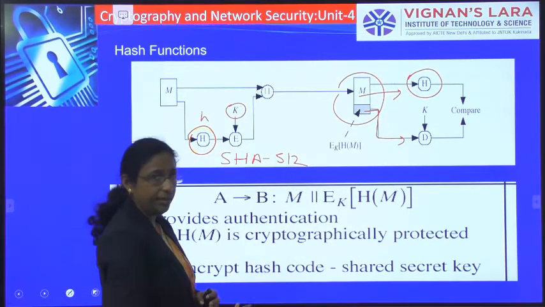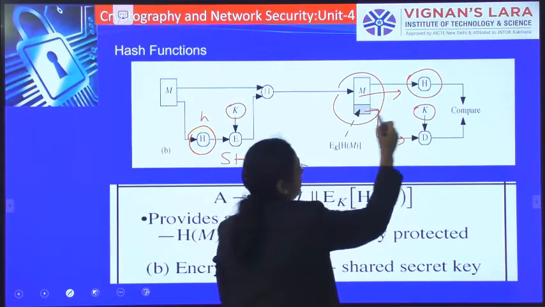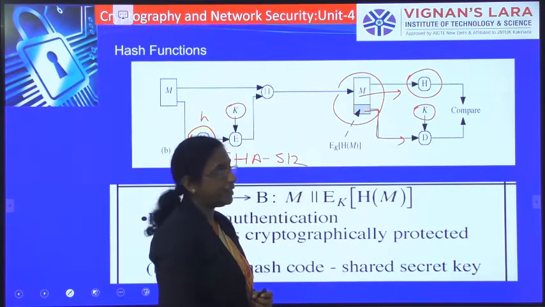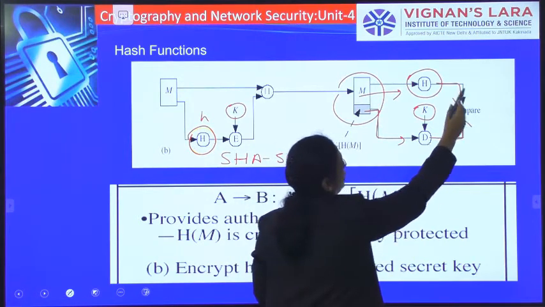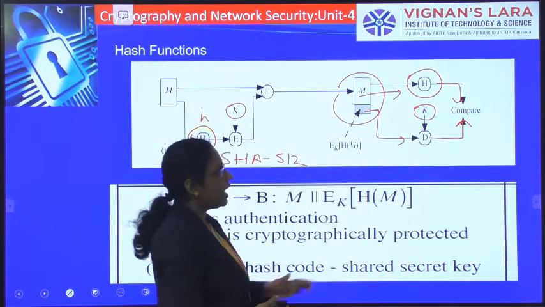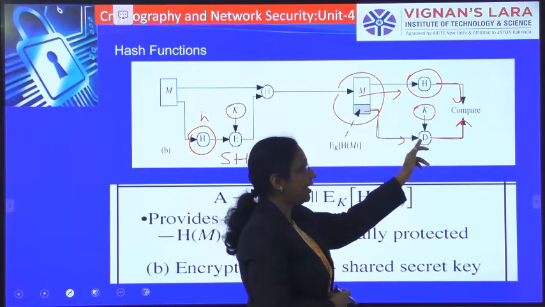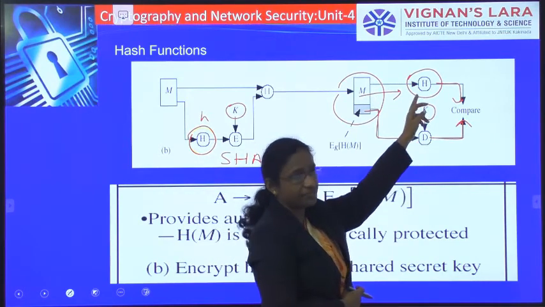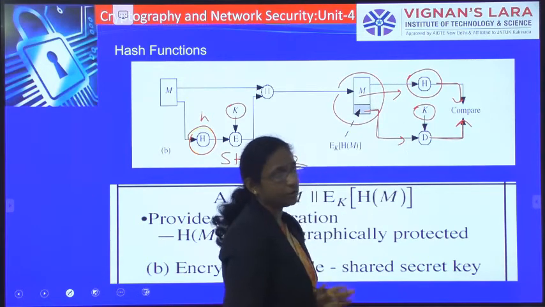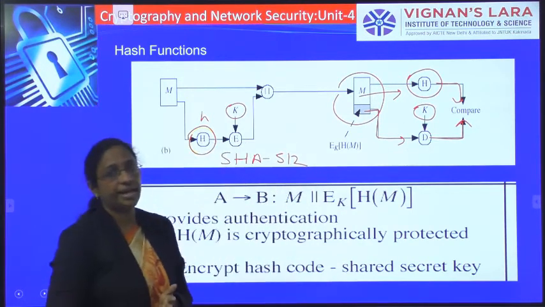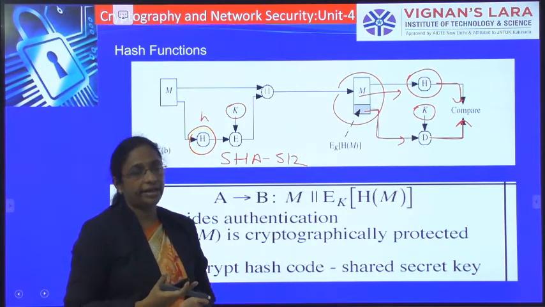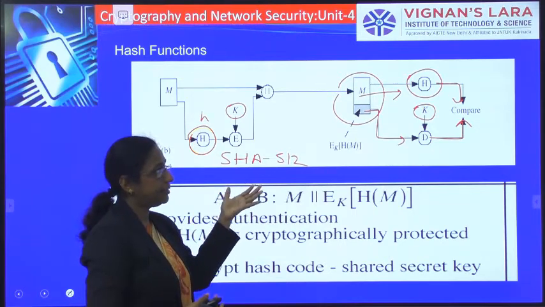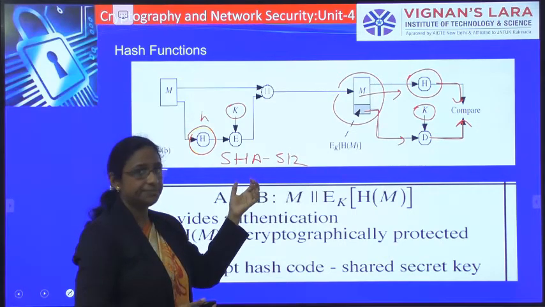After decrypting it, he will be comparing this hash value with the hash value that he has computed. If both are same, that means that the data he has received is from the original sender, and he has received it with integrity.